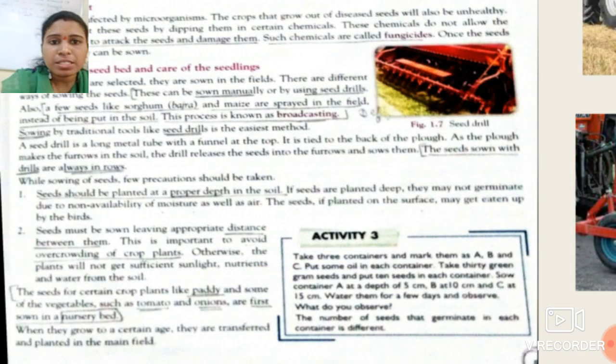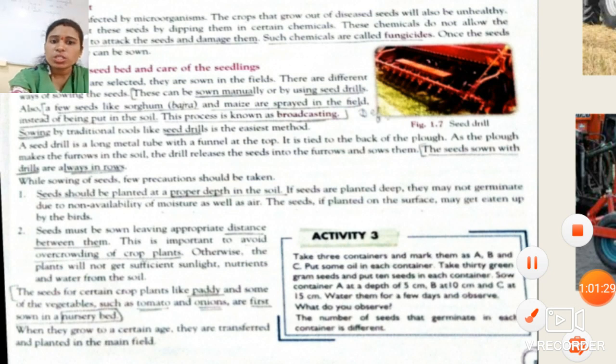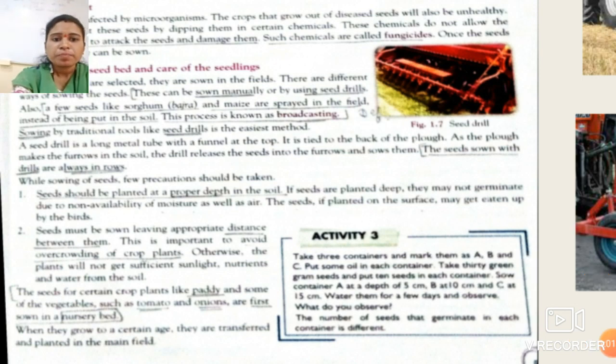While sowing seed, a few precautions should be taken. We have to sow the seed, but before sowing it, there are some precautions we have to take, students. So what are these precautions?